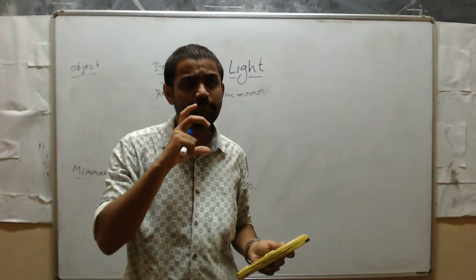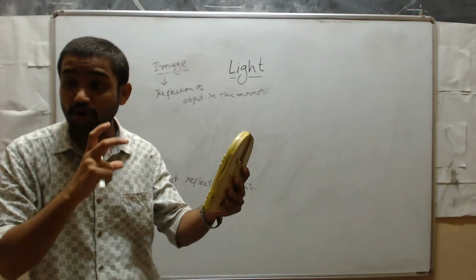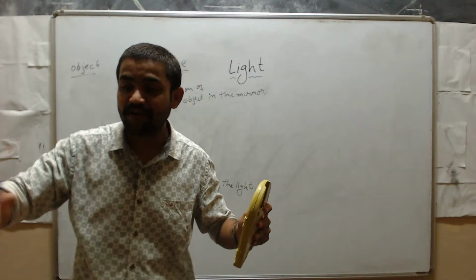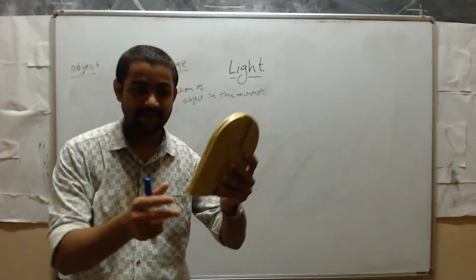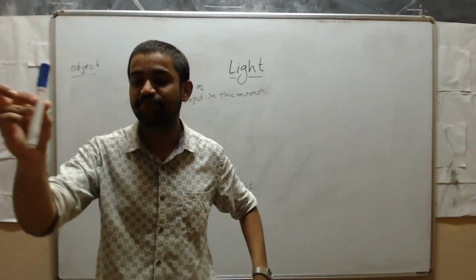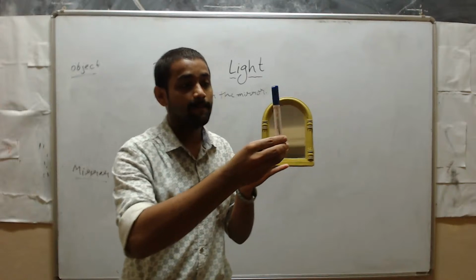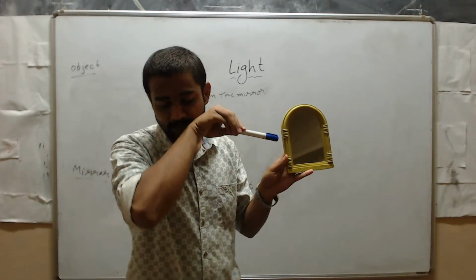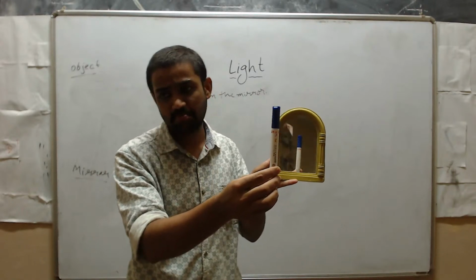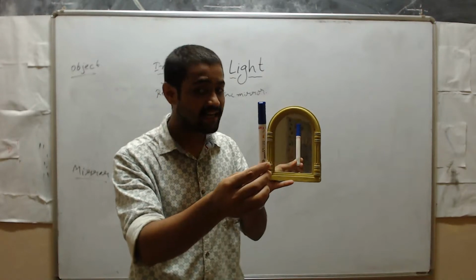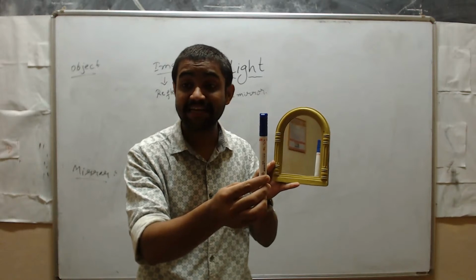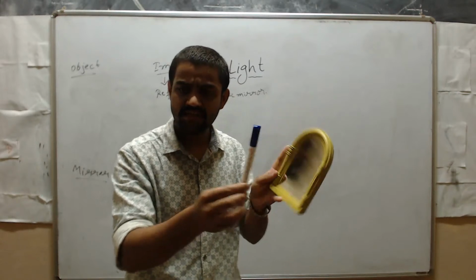Okay, what is the image formed in the mirror when the object is placed at different positions? We have to see that one. What is the image formation when the object is kept in different positions? See here, suppose I put this object near the mirror. Sir, the pen is visible. No sir, that means the image in the plane mirror is erect. So I will write it here.